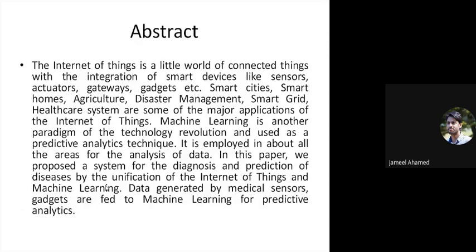So in the abstract, I want to describe a little more about the Internet of Things. The Internet of Things can be defined as a little world of connected things. Things means anything that we use in our daily life. We can make it communicable with the integration of smart devices or electronic devices like sensors, actuators, gateways, etc. Nowadays, the Internet of Things has so many applications in various areas like smart homes, agriculture, disaster management, healthcare system, smart grids, automation centers, industrial systems, and many more.